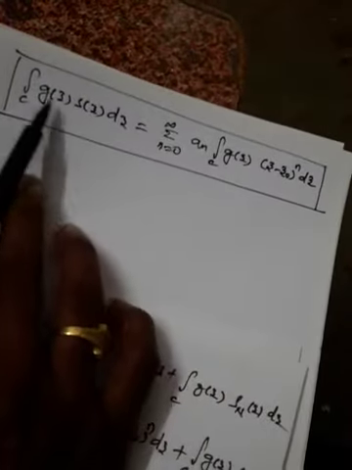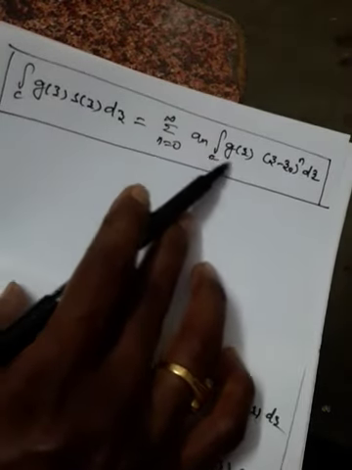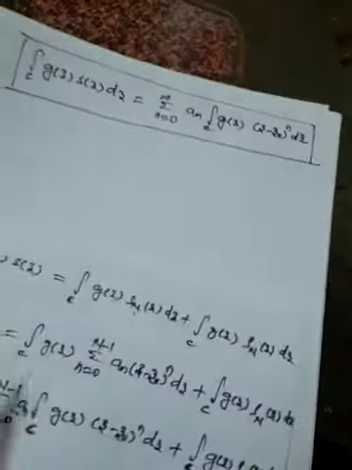The result is that the integral over C of g of z into s of z dz is equal to the summation n equal to 0 to infinity of a_n times the integral over C of g of z into (z minus z naught) whole power n dz. Now this is how we have completed the theorem.